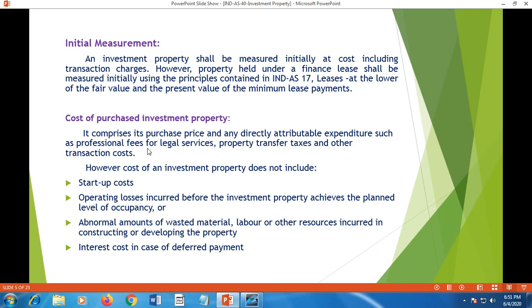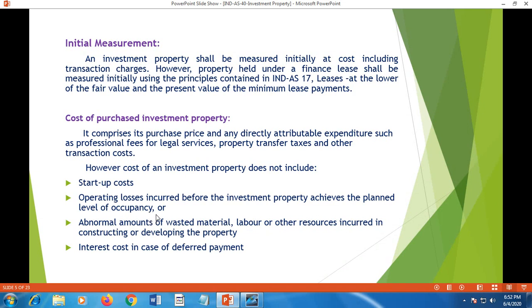Cost of purchased investment property. If the property is purchased, what are the elements included in the cost of investment property? It comprises its purchase price and any directly attributable expenditure such as professional fees for legal services, property transfer taxes and other transaction costs along with the purchase price. However, it excludes start-up costs and operating losses incurred before the investment property achieves its planned level of occupancy.